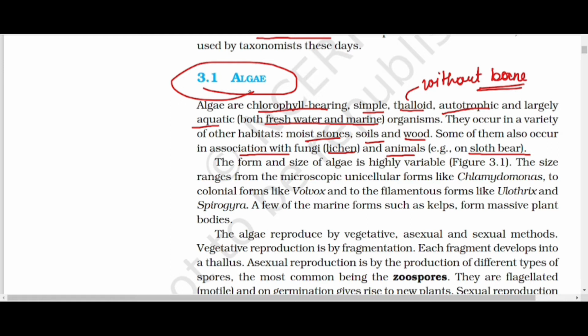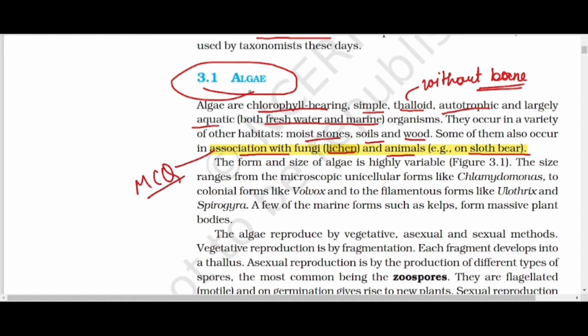As you all know how important lichen is from the second chapter also, the association of algae with fungi and with animals is an MCQ. The form and size of algae is highly variable.